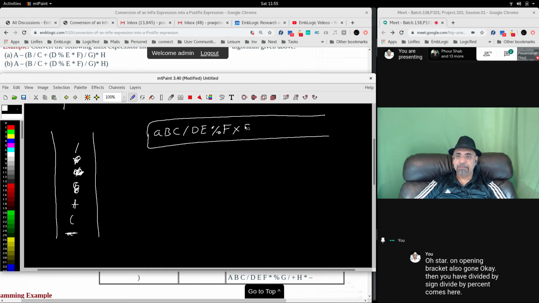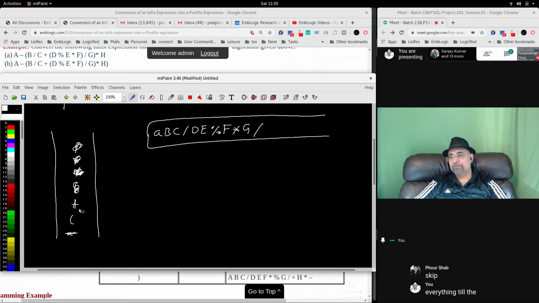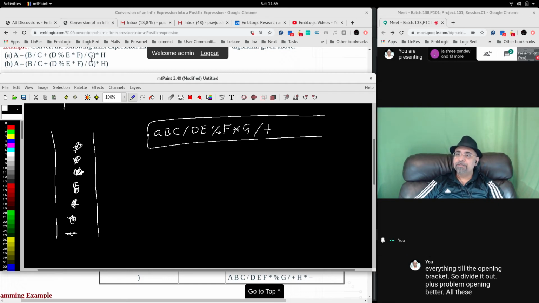G comes here. Then closing bracket. The moment you encounter closing bracket, pop everything till the opening bracket. So divide popped out, plus popped out, opening bracket popped out. All these things are popped out. Only minus is left. Then you have star comes here, H comes here.